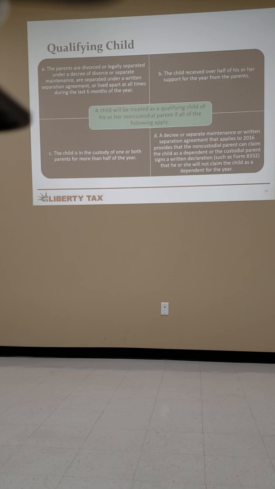That is just a technical IRS form that can be signed by the other parent to say, "I'm letting you have that child this year." Don't see a lot of those because people don't even know it exists. And it's more difficult to get the other parent to do it versus us just asking them these questions and then proving it to us versus having the other parent sign off on it.